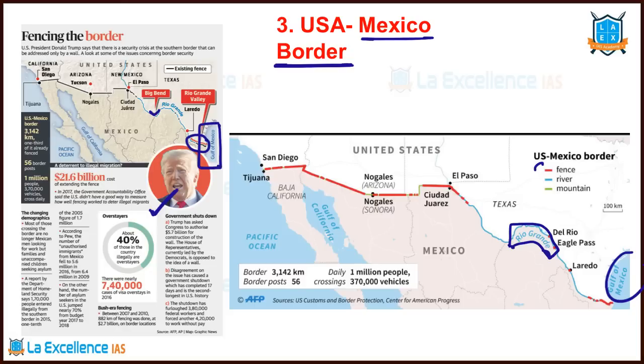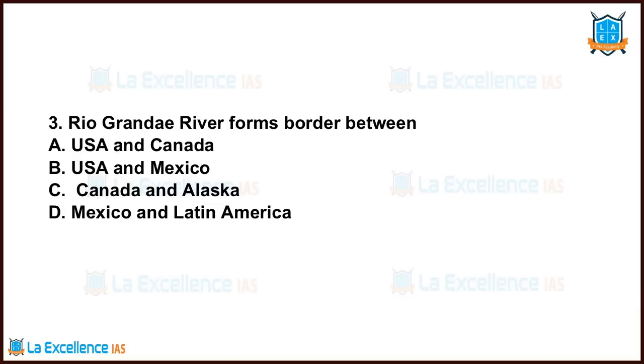See, they have land border, mountain border and river border. USA and Mexico have 3 types of borders: river, land and mountainous border. Let's solve this question. Rio Grande River forms the boundary between, very important and very easy, USA and Mexico.